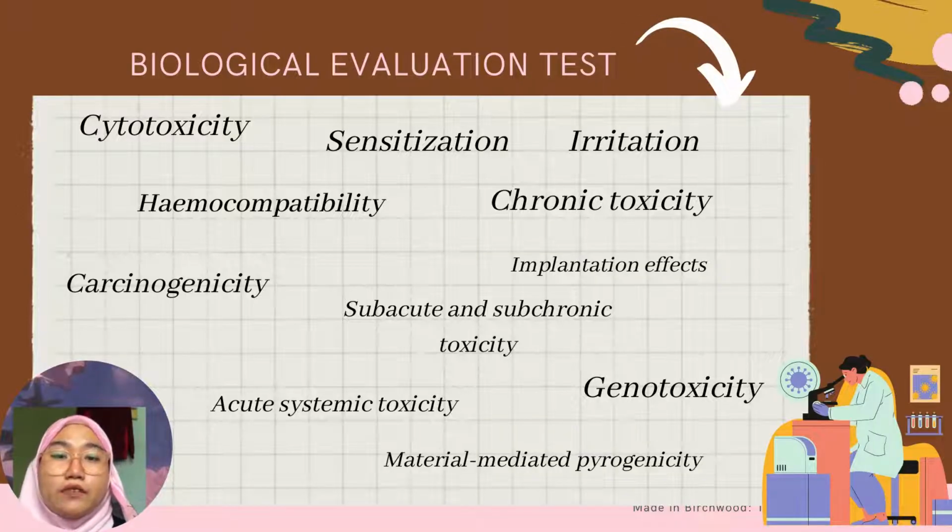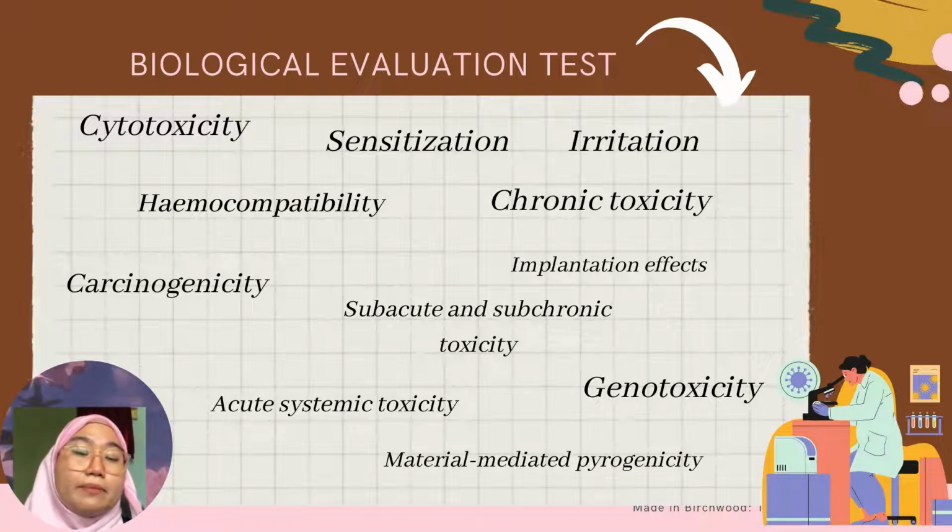Next, based on medical device categorization following ISO 10993-1, there are 11 biological evaluation tests. First, cytotoxicity, which is a test of cytotoxicity towards tissue, graft, or organ transplant from a donor. Second, sensitization, which is the activity of chemicals and medical devices that can lead to allergic reaction after repeated exposure.